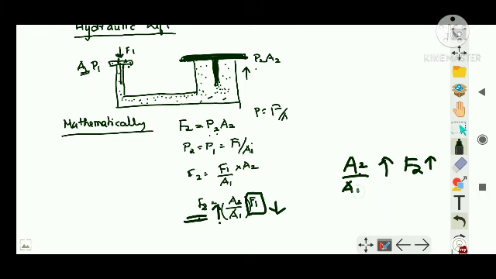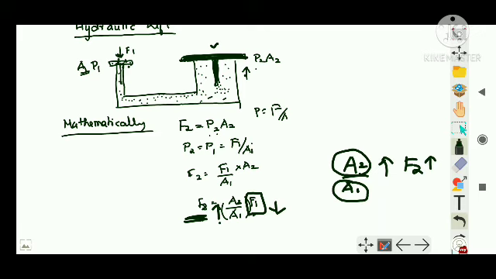So A2 by A1 large means make A2, the area of the second platform, larger, and the area in the denominator should be less, that is the area of this platform. If it is less, then if I apply a very small force at this end, it can generate a very high force at this end. Clear? This is how a hydraulic lift works.